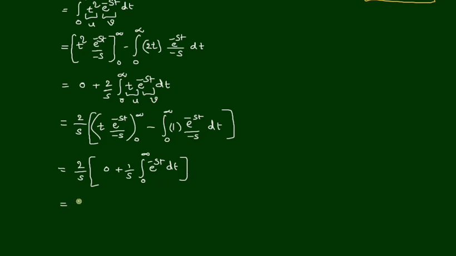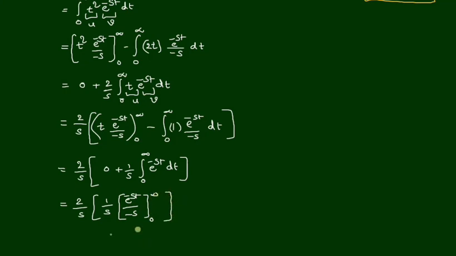That equals 2 by s of 1 by s, and this becomes e power minus st by minus s with the limits 0 to infinity.